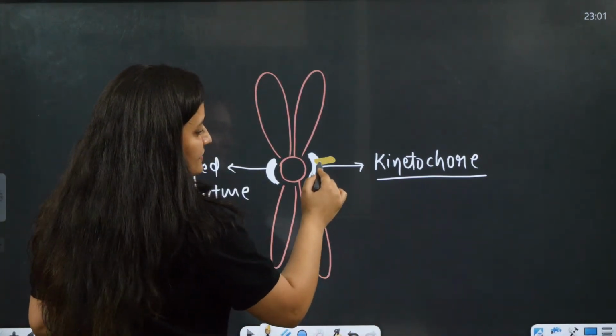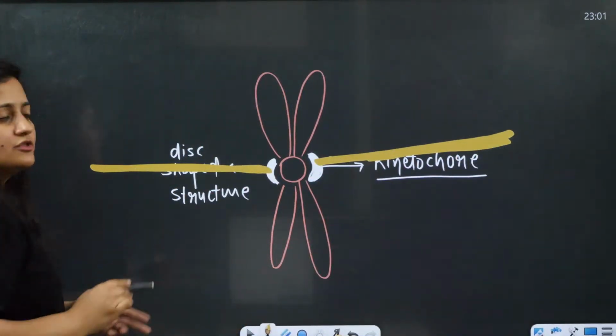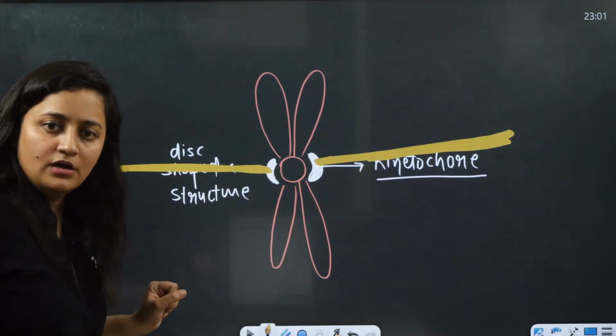At the time of cell division, the spindle fiber is going to attach to this kinetochore only.